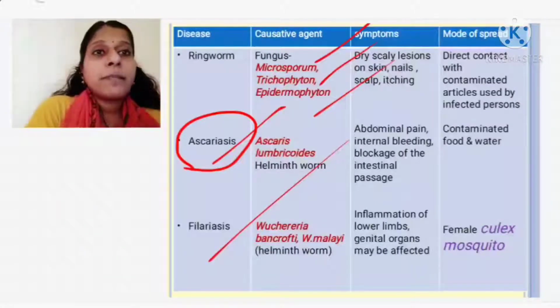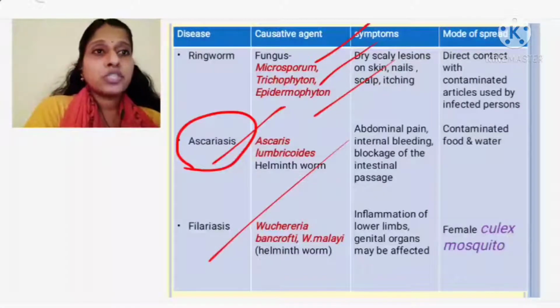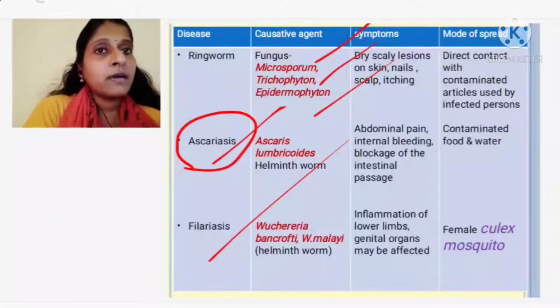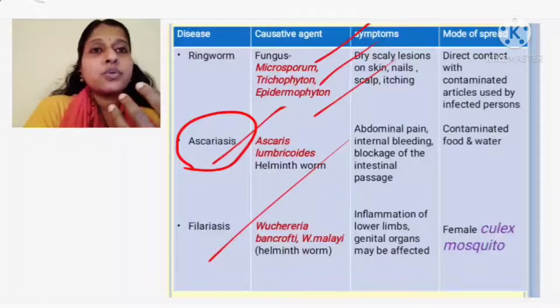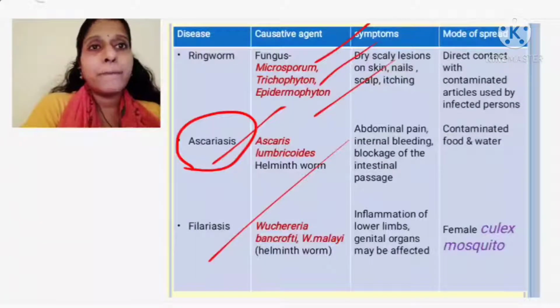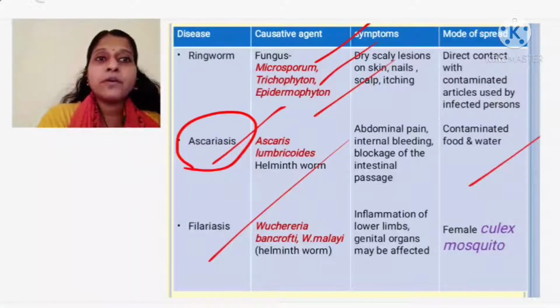Blockage of the intestinal passage, there will be some block in the intestinal passage because of which proper digestion and absorption is not taking place. So these are the symptoms of what? This disease, and usually noticed by what? Abdominal pain, stomach pain. Okay. How is it spreading? It is spreading by contaminated food and water.